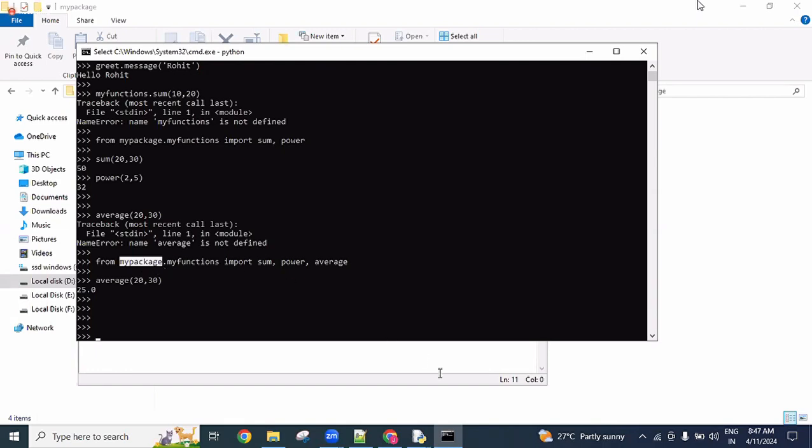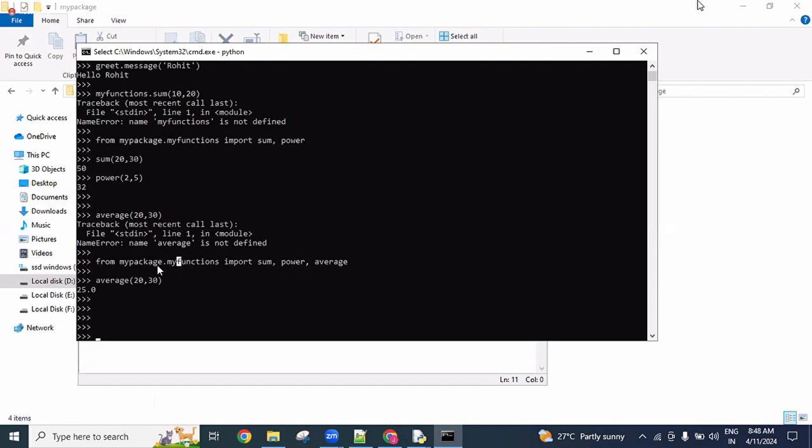It's just like a module, but generally it's a folder. Inside that, we create an initialization file. One package may contain a number of modules, one module may contain a number of functions, and one function may contain a number of statements. You need to remember it. Right now you are learning modules and packages. How to create a package and what it contains, if you have knowledge of this point, that's enough.